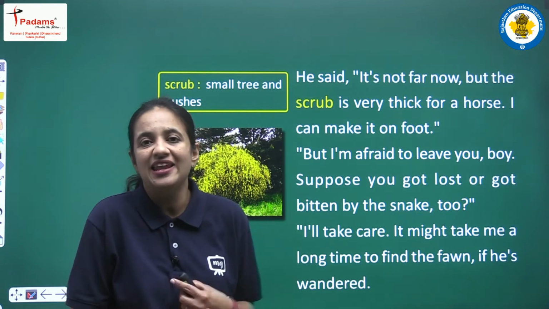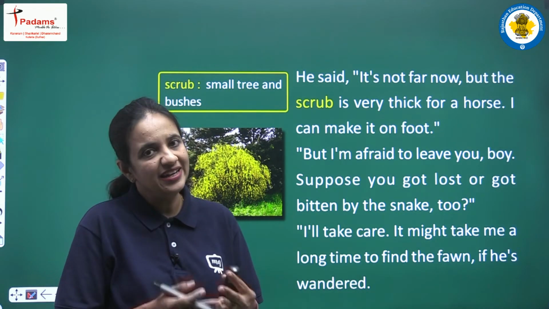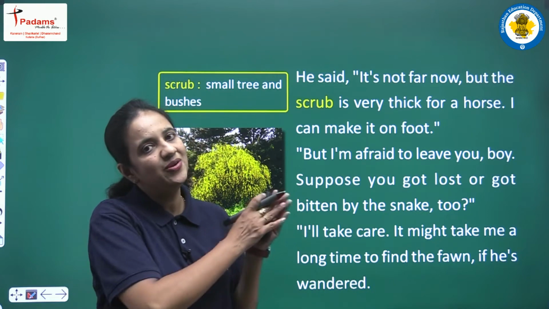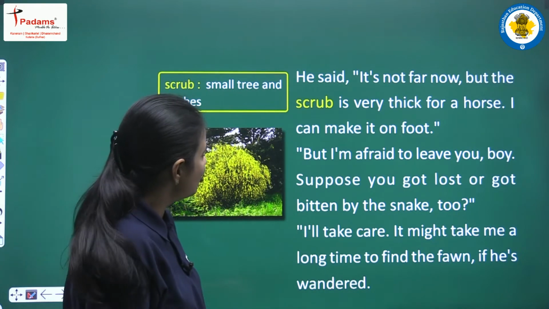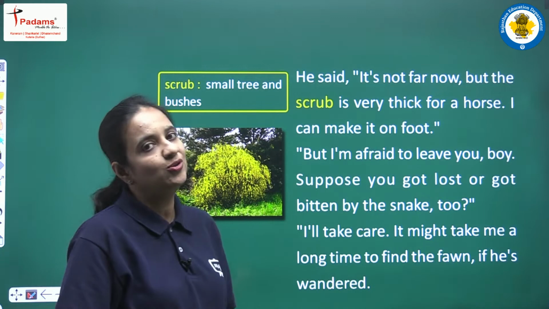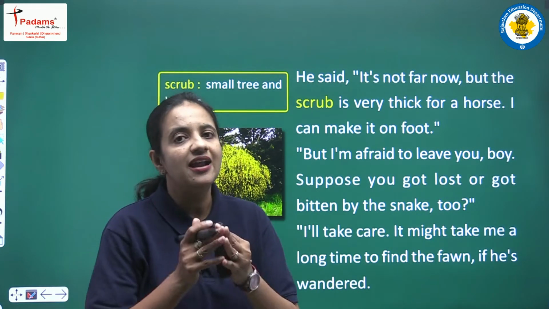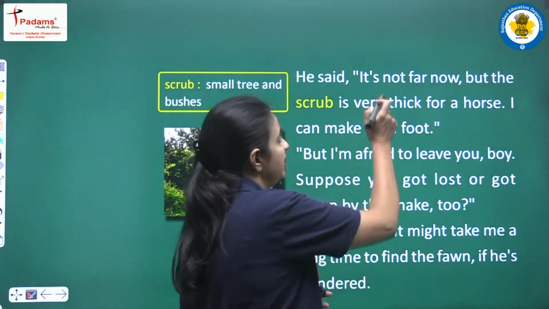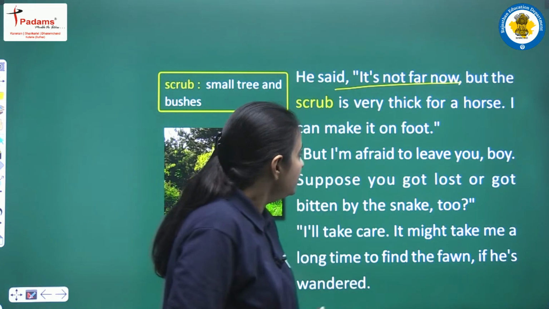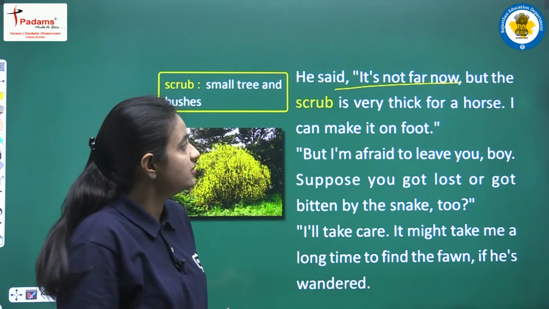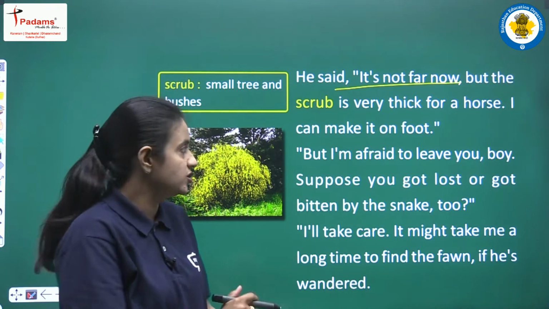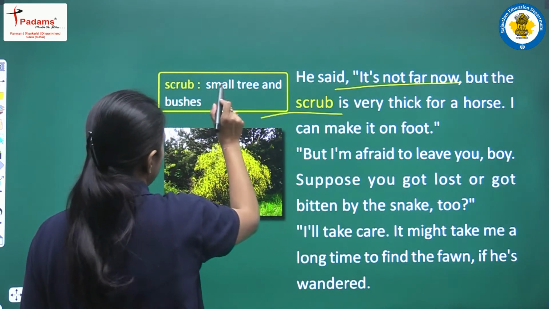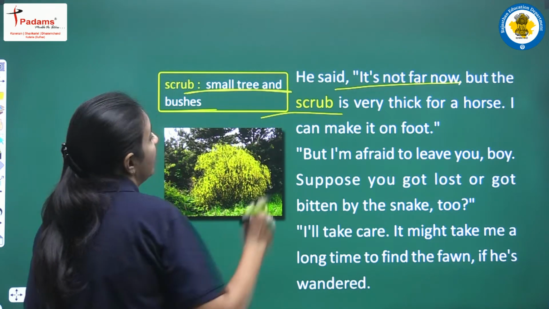So वो directly Melville को कैसे बोले that he just wanted to be all alone. So now he is having one excuse. Jody is saying that it's not far now. Now I am able to recognize the place, and I know that the place is not at all far, but the scrub that is here is very thick for a horse. So what does scrub mean?